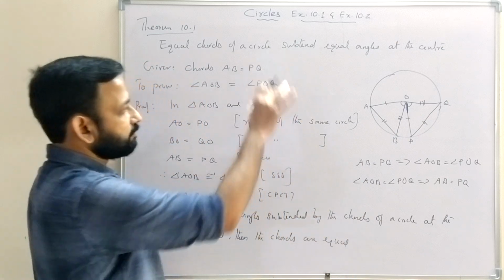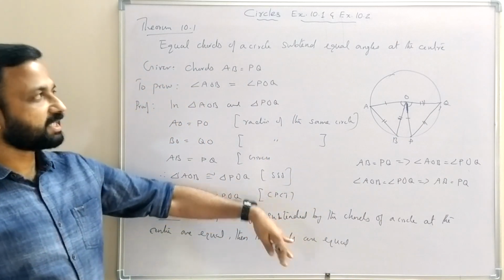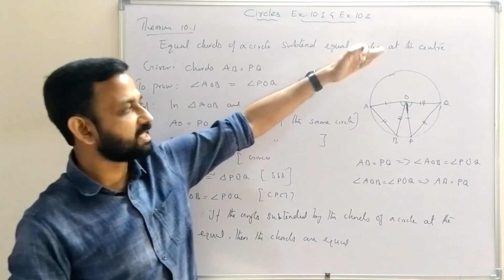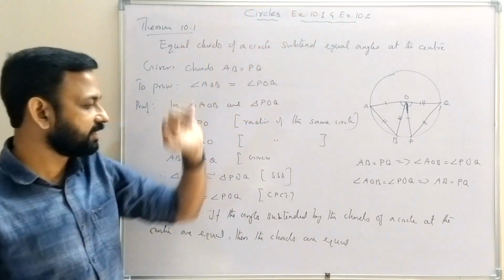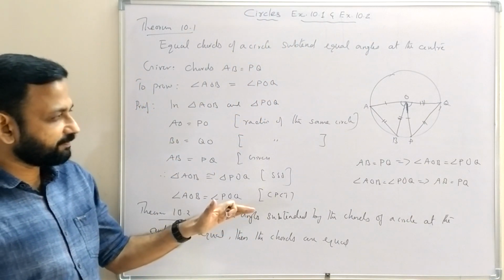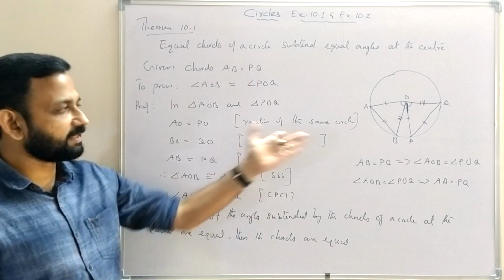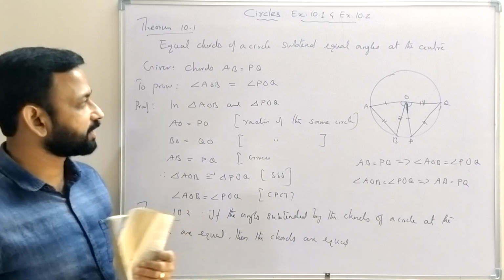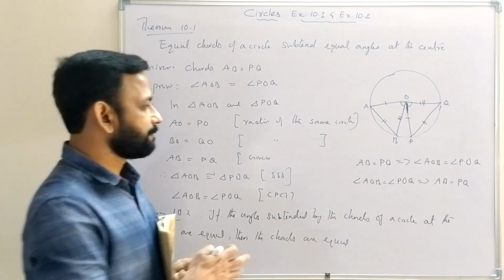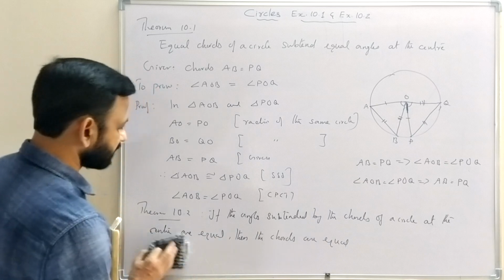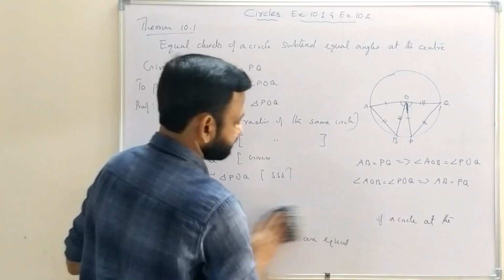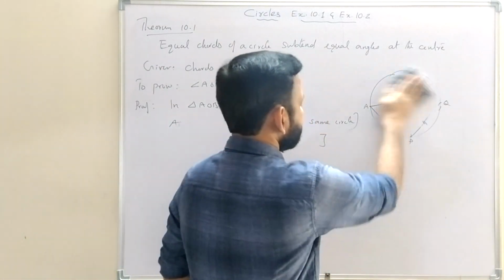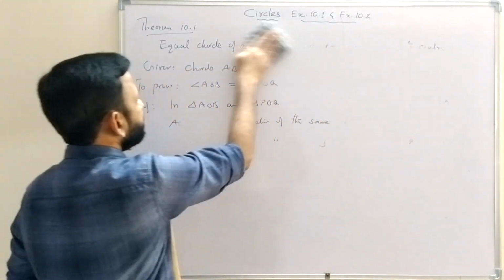So we need to learn both the theorems. The second theorem is the converse of the first theorem. In the first theorem, if chords are equal, then the angles subtended by them at the center are equal. In the second theorem, if the angles subtended by two chords at the center are equal, then the chords are equal. Both theorems are important, but we will learn the proof of the first theorem only. There is no need to learn the proof of the second theorem. Now we will do exercise 10.2.